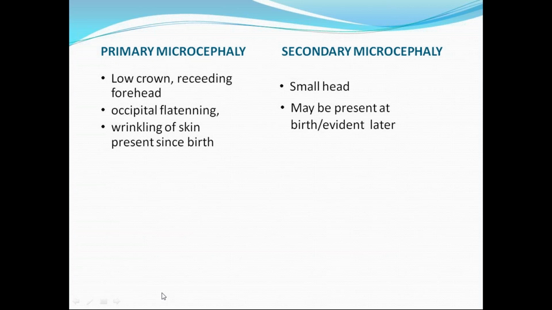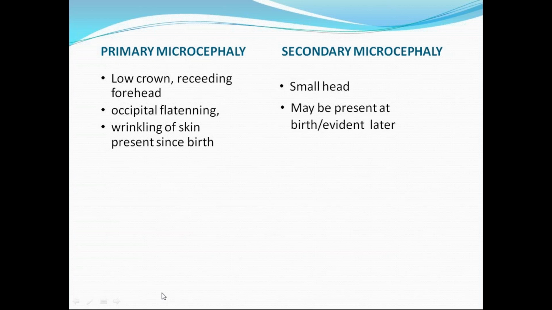By seeing the child, by general physical examination also, we can possibly rule out whether this could be primary or secondary. One thing is genetic syndrome association; a particular syndrome will have particular features, so we can differentiate at that point. Apart from syndromes, how can we differentiate? In primary microcephaly, you can see typical facial features like a receding forehead.